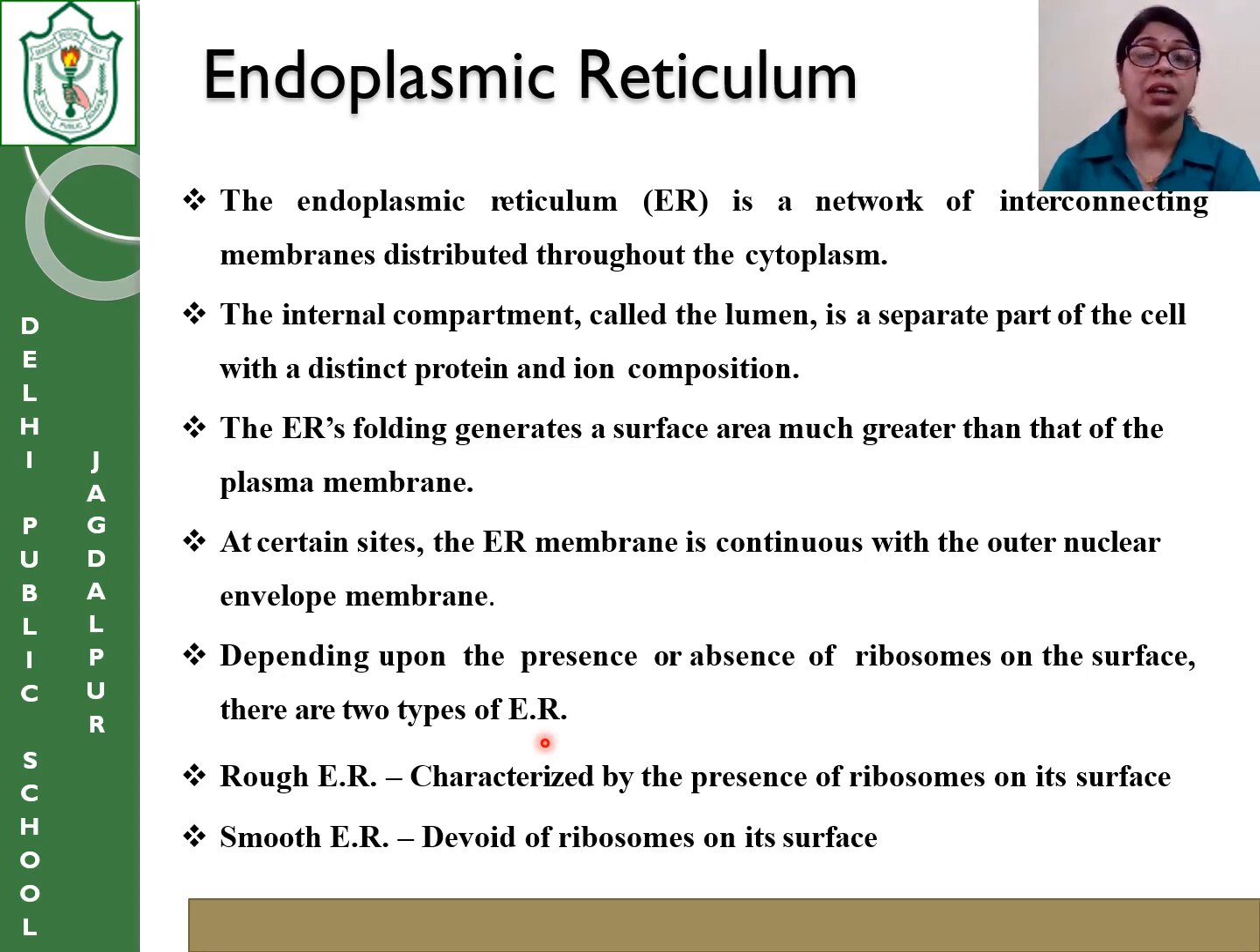So those parts of the endoplasmic reticulum which have a surface with ribosomes are called rough endoplasmic reticulum, and the other one which does not have ribosomes is called smooth endoplasmic reticulum. Definitely, if ribosomes are present, it will have a specific function, and if they are not there, it will also have a specific function. Okay, the main function we will discuss later.